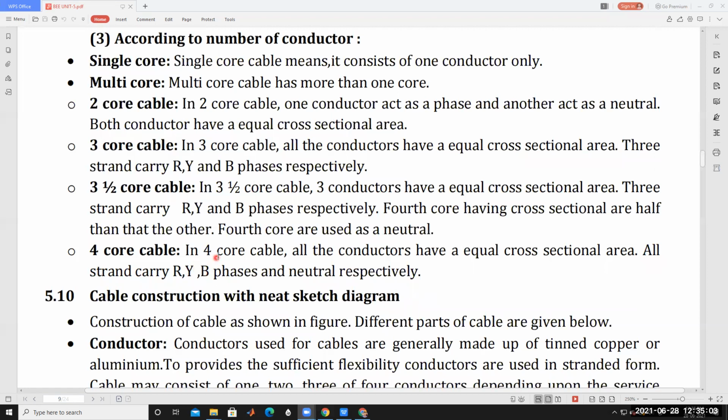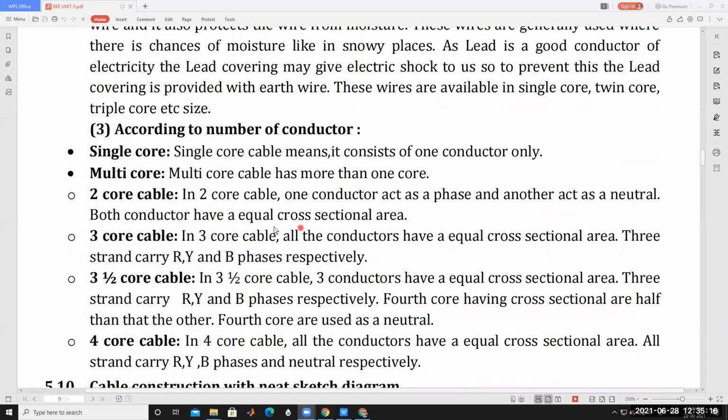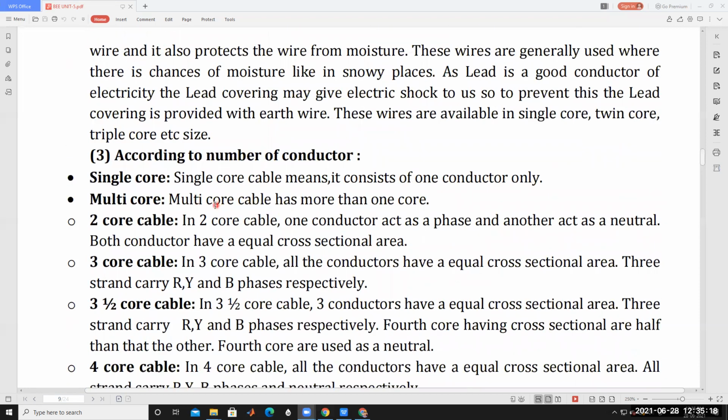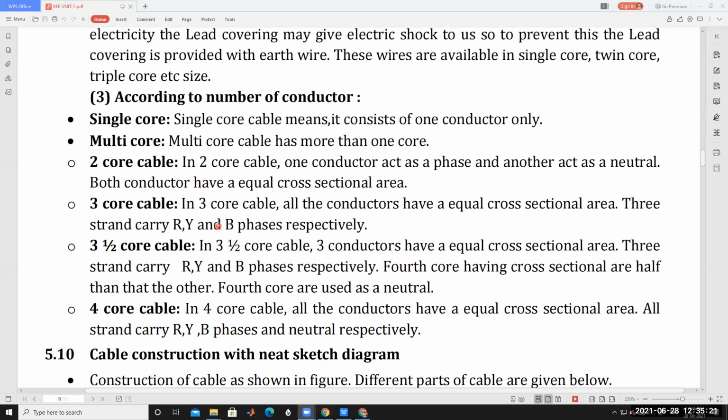All conductors carry R, Y, B phases and neutral respectively. Cables are classified like this.